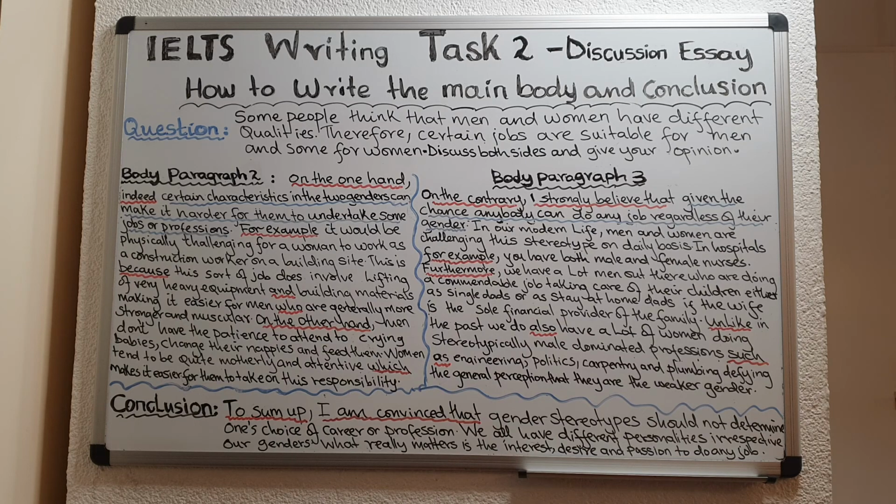Okay? And then once you have done that, you begin writing your body paragraph. You begin with the statement that IELTS has provided you. Okay? Rephrase it. And then after that, use the points, the sub-points that you wrote in your plan, join them together and just write your sentences. Okay? And then move on to body paragraph 3. Write your topic sentence and then write the points that you have in your plan to prove the point that you introduced in your body paragraph 3. And then write your conclusion.